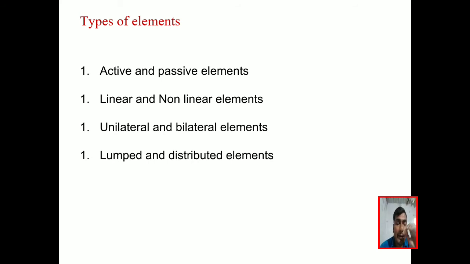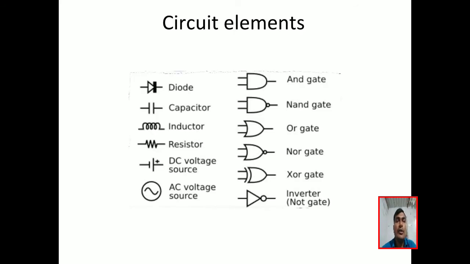Okay, these types of elements are very important to analyze the overall circuit in our electrical engineering. Now the circuit elements, see here: diode, capacitor, inductor, resistor. This is the source: DC voltage source, AC voltage source. I already told that two types of sources are there.